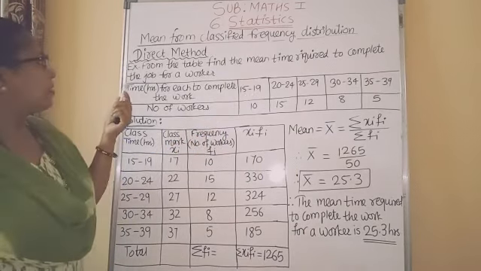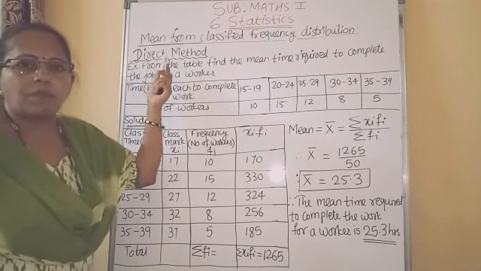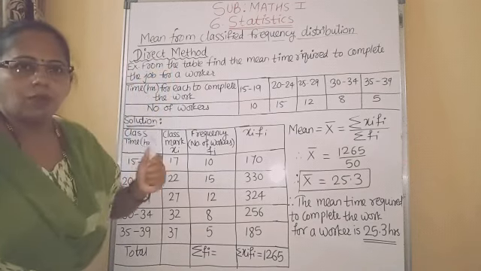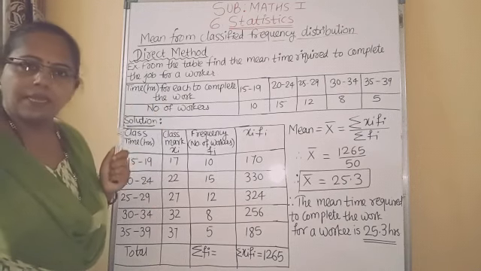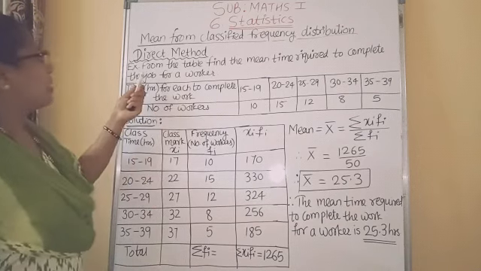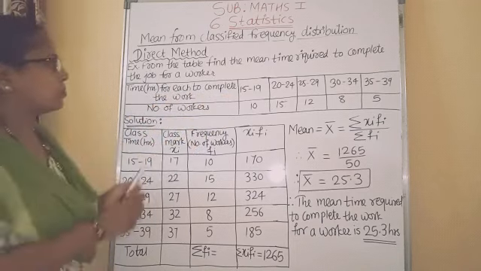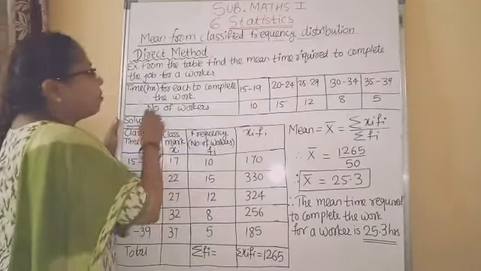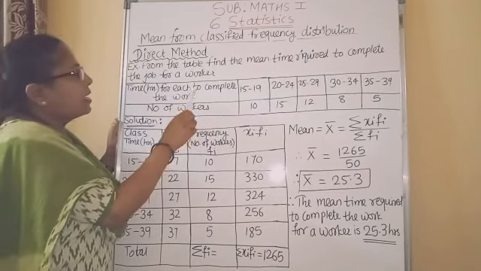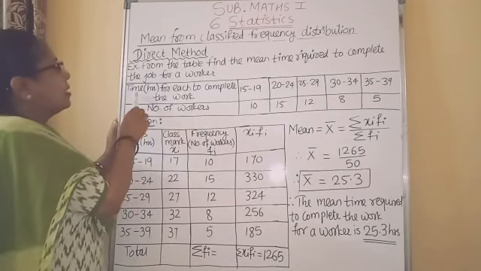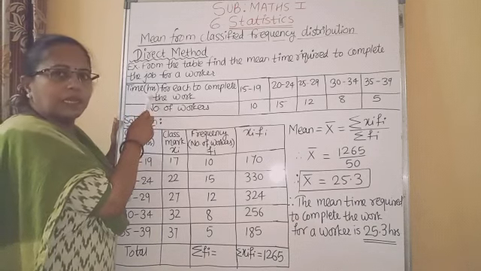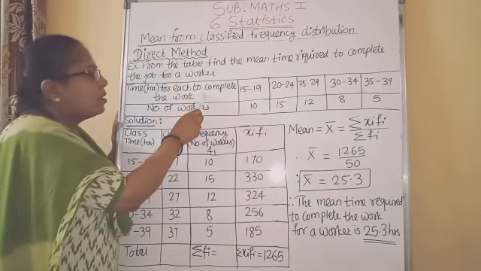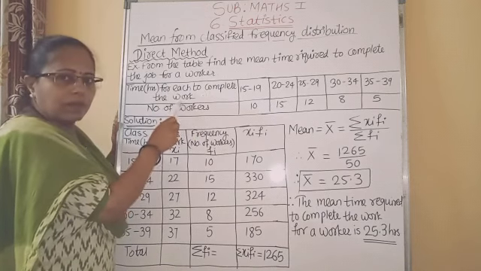Here, the first method for mean is the direct method. How to calculate mean by using the direct method? Here one table is given. See students, in the exam the question is given like this, in this form of table. In this table you can see the time in hours recorded for each worker to complete the work.